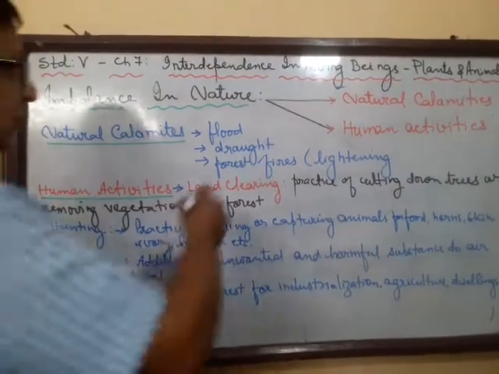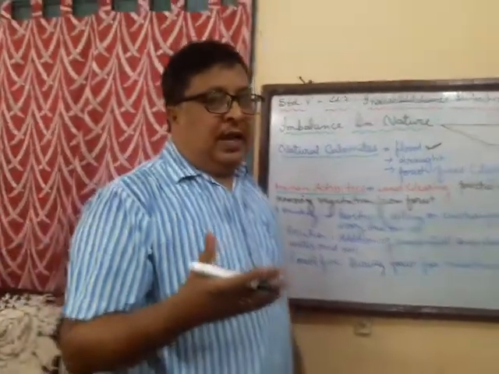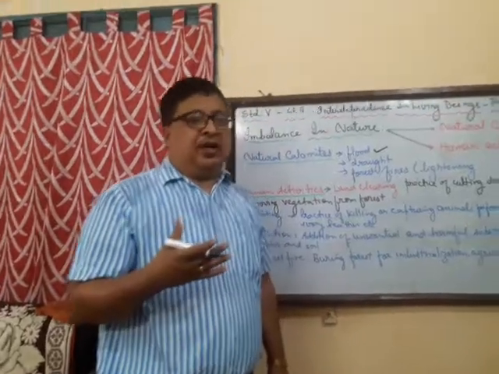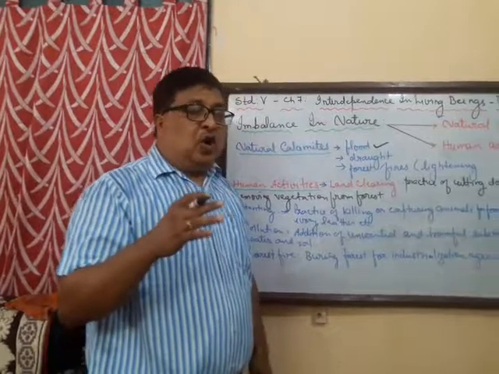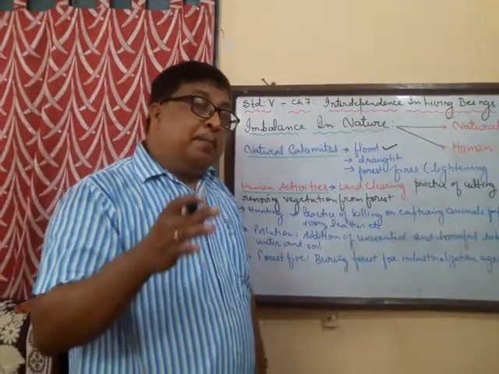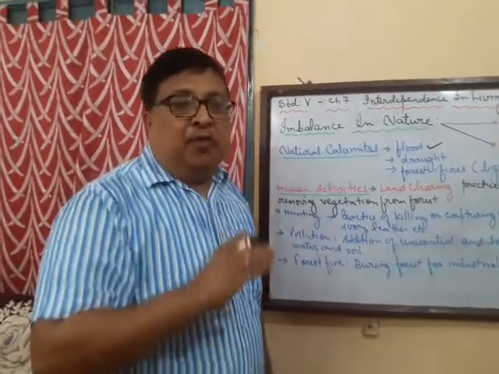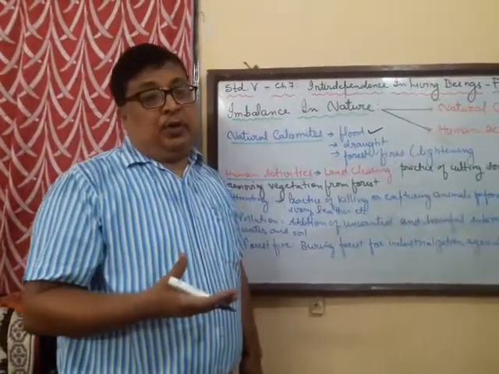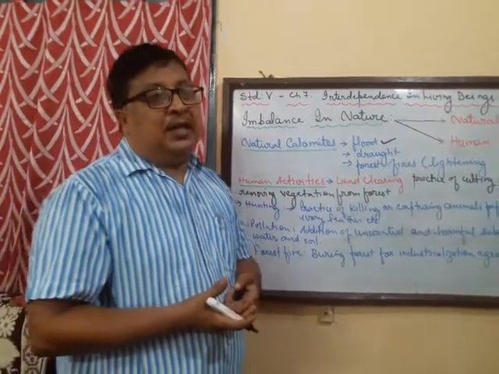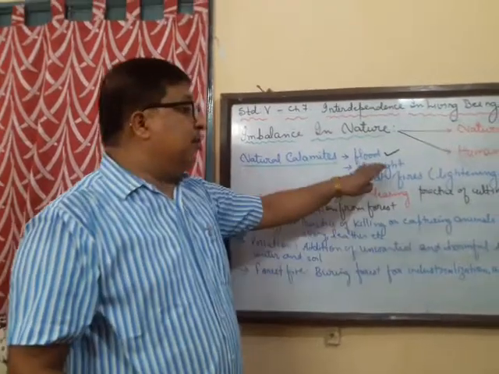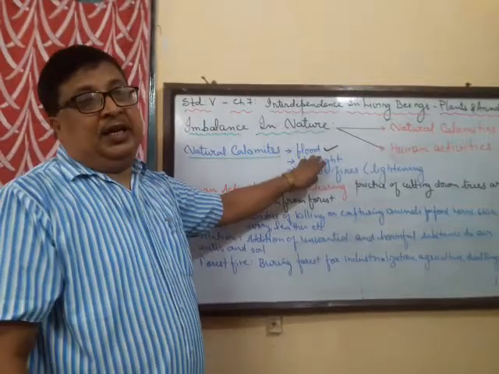First, the flood. Recently you must have been seeing in the news that many parts of the country are under flood, and this flood causes heavy loss of both plants and animals. You must have heard that many animals are flown away and the trees get uprooted. As a result, there is a disturbance in the balance in nature. So flood is one of the factors that may cause disturbance or imbalance in nature.